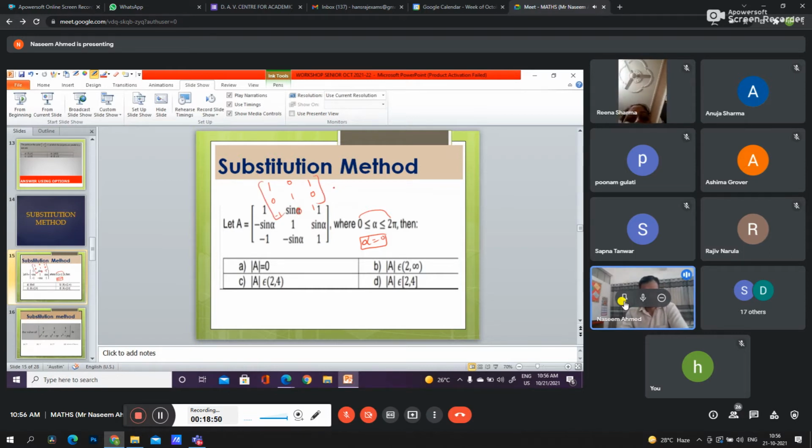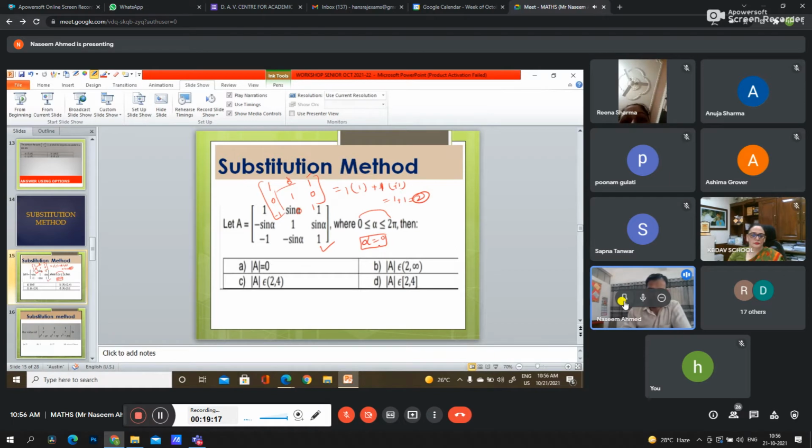Without alpha, we can solve this matrix. 1 and plus 1, because this is the 0. We need not solve this using option 1. This is minus, minus, plus. So 1 into 1, 1 plus 1, this is 2. So the answer of this matrix A, if we take alpha equals to 0, we are getting 2.